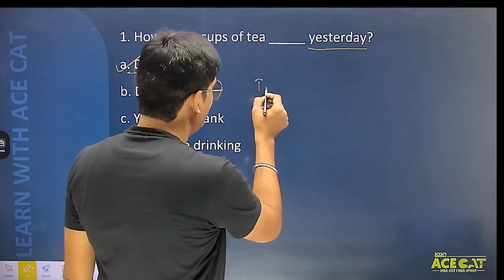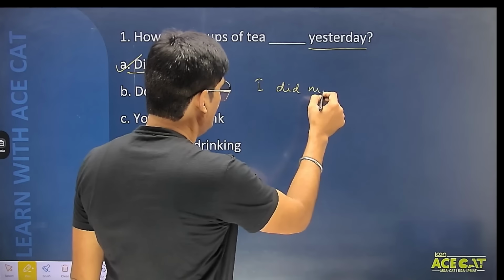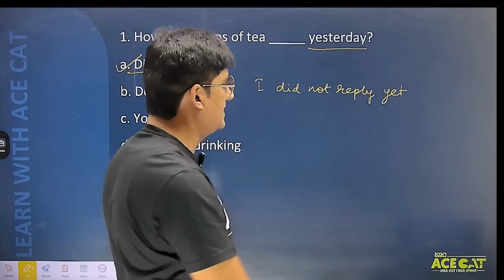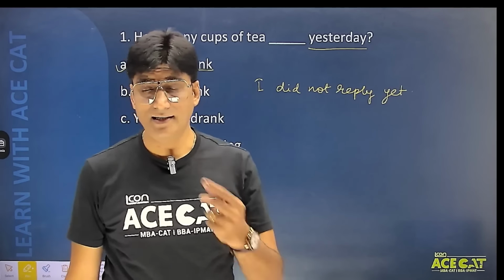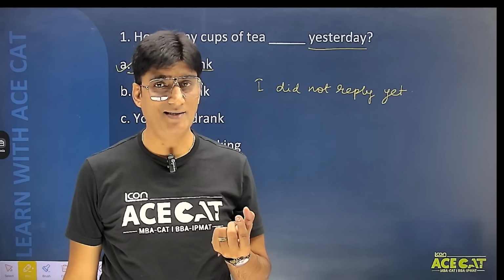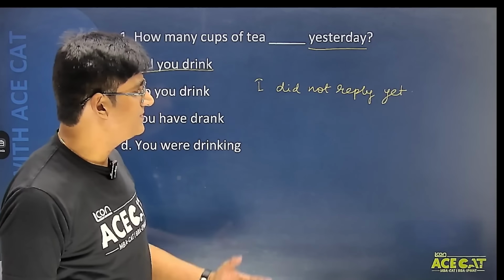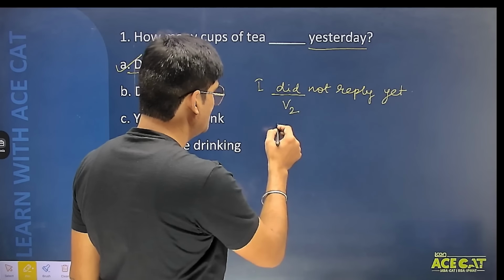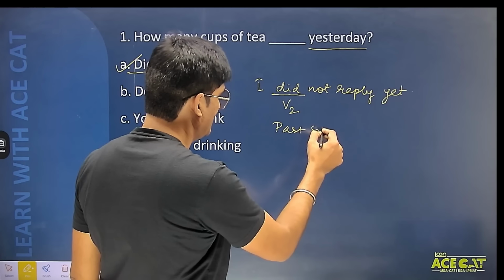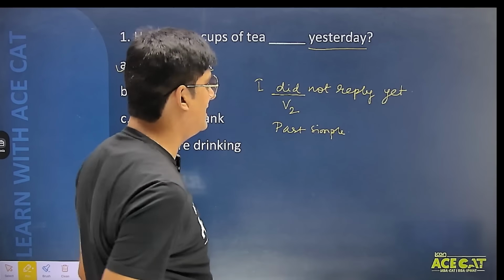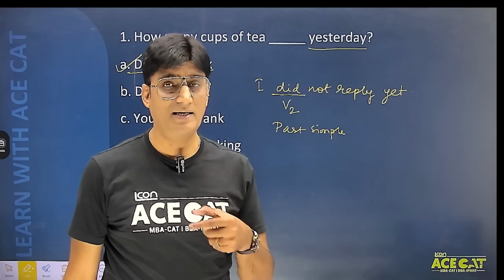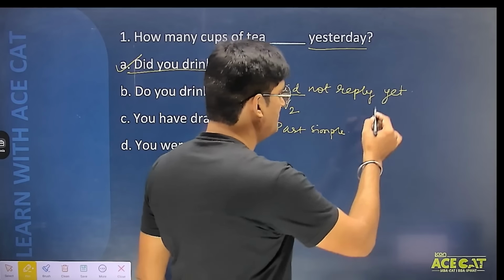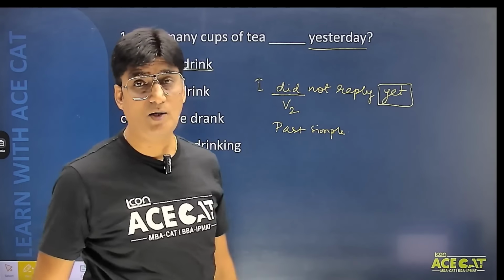For example, if I say, I did not reply yet. So when I say I did not reply yet, which tense am I using here? And is the sentence correct or wrong? Yes, what is the mistake here? सबसे पहले कौन सा tense मैं use कर रहा हूँ? When I say I did not, did ये अपने आप में V2 है. So this becomes past simple tense. Okay? चलिए, अब मुझे बताओ students, क्या ये sentence सही है या गलत? I did not reply yet. So when I say keywords पर हमेशा focus करो. Yes. तो यहाँ पर सबसे important word कौन सा है? Yet.